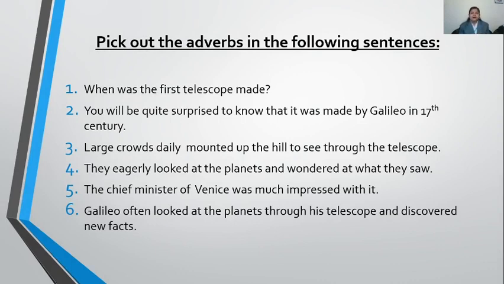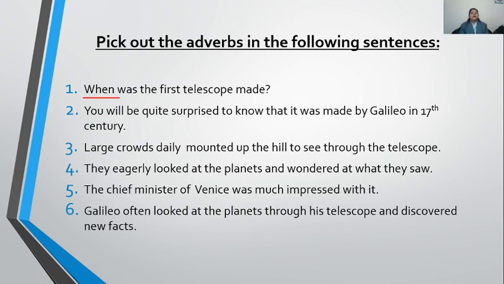Now it's time to solve one exercise. Pick out the adverbs in the following sentences. So everybody is ready? My first sentence is: when was the first telescope made? As it is an interrogative sentence beginning with a WH word, when is my interrogative adverb.